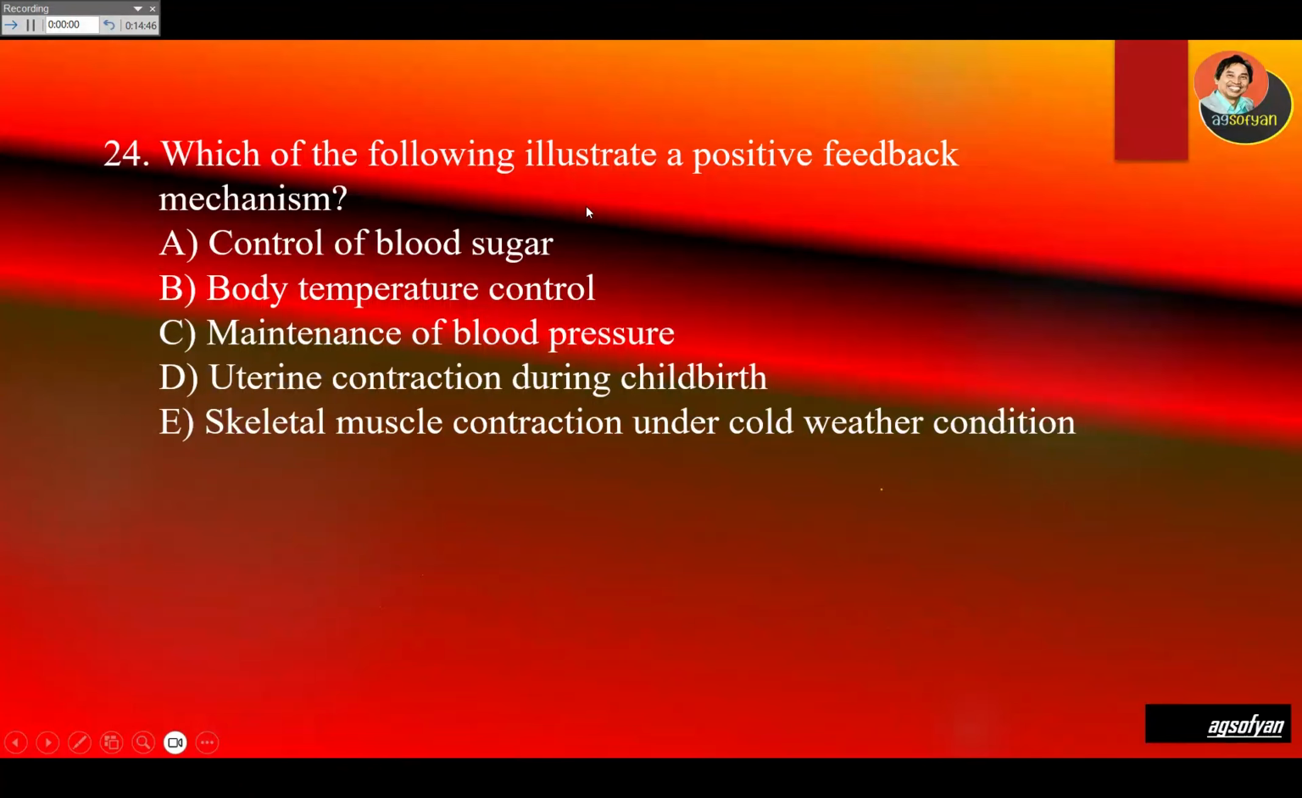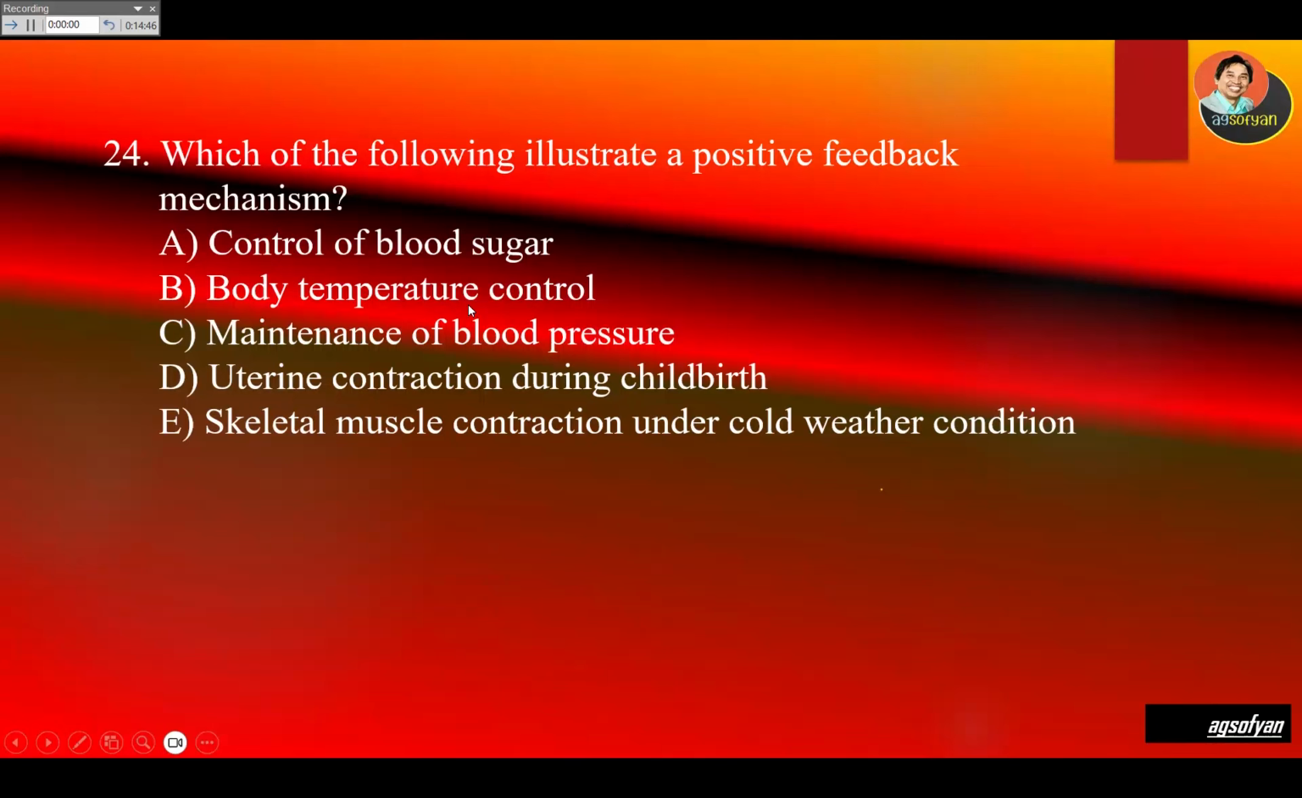Which of the following illustrate a positive feedback system? Again, a positive feedback system means that when the stimulus increases, the response will increase more. If the stimulus decreases, the response will decrease more. Okay. Control of blood sugar, this is a negative feedback system. If your blood sugar increases, then you will produce insulin to decrease it.